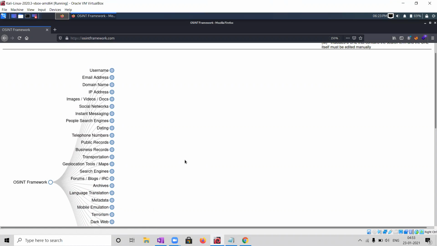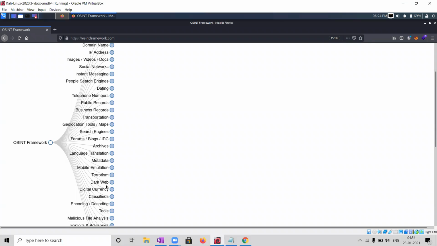You just have to follow the map, or mind map. Or you can also use your own technique, as when you are doing pen testing. Of course, after some time you will develop your own methodology, so you can follow that also, but you can take this as a base. By this you can collect any type of information. As you can see here, we have a different section for each type of information.